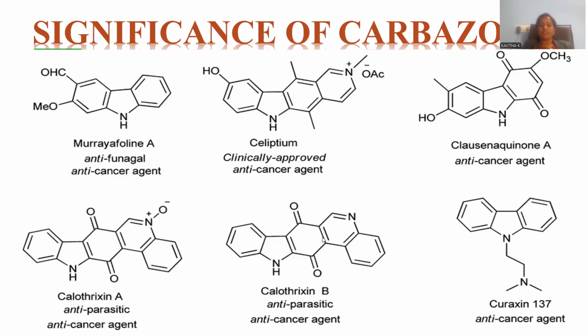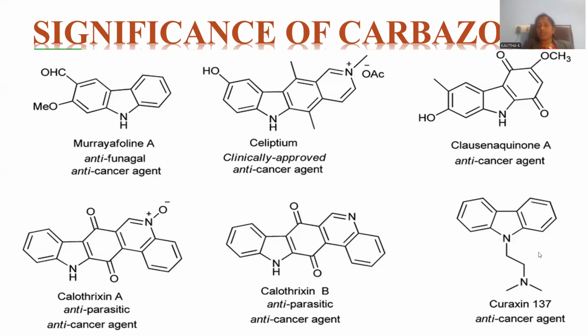Let me introduce another one, very similar to this one. That is calothrixin A and calothrixin B. Both are similar kinds of compounds. The only difference you can notice is that the N-oxide is absent in the case of calothrixin B. Again, it has the same kind of activity as calothrixin A, like anti-parasitic and anti-cancer as well.